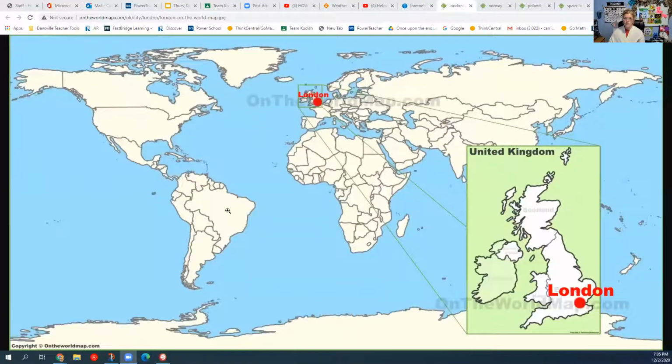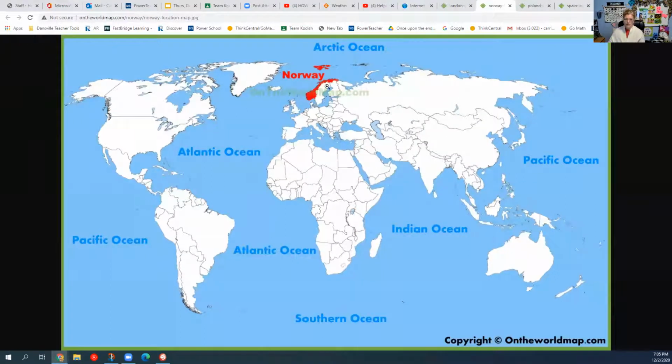As you can see on this map, just to put it in perspective, we're over here, and London is over by the Atlantic Ocean. This is in the United Kingdom, and so London is here. Now watch, Norway is up here, while London was about here. Poland is here, and Spain is here.